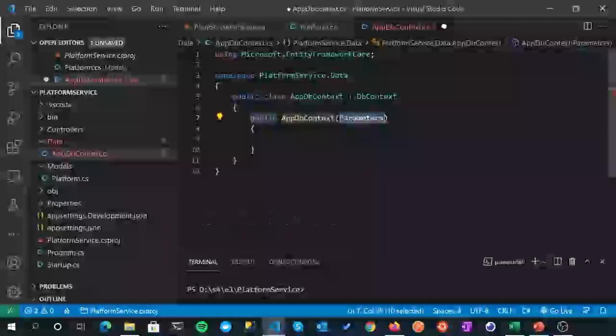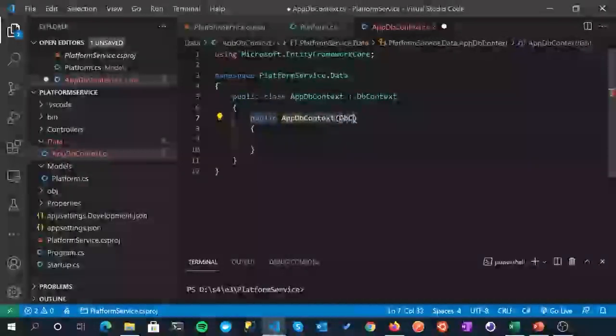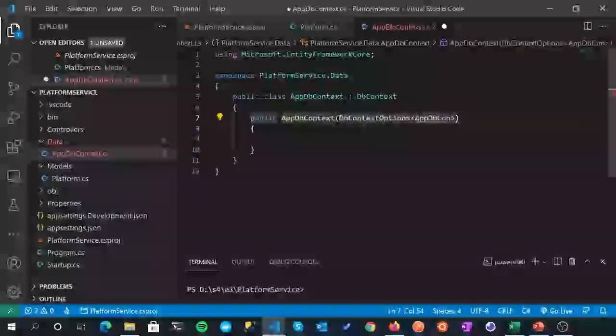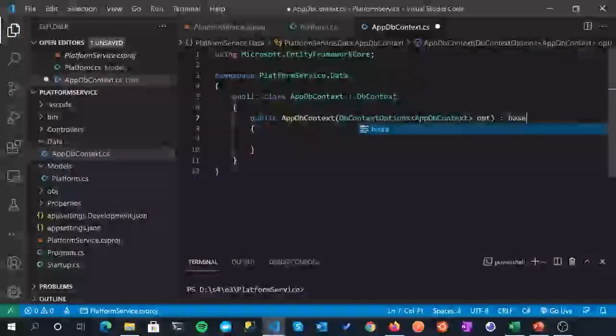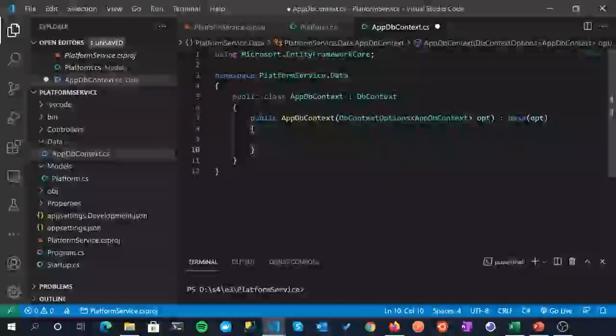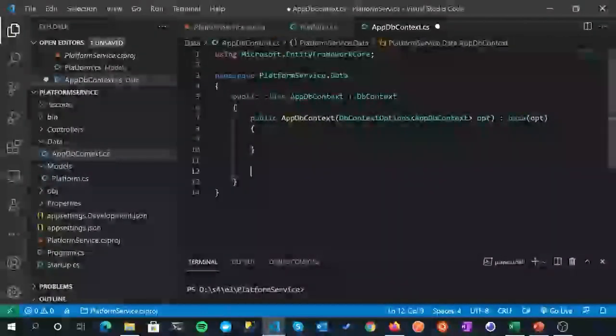We're going to pass in one parameter, which is DbContextOptions of type, well, whatever our class happens to be, so AppDbContext. And we'll just call that opt. And we can get that from base. Okay. We don't need to put anything in there just yet, but that's our constructor that we'll use for this.